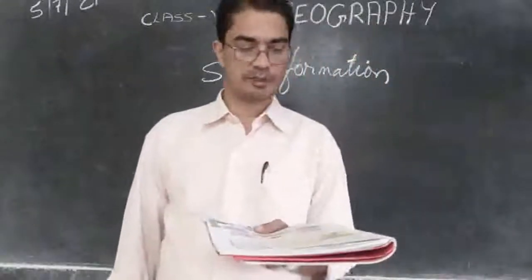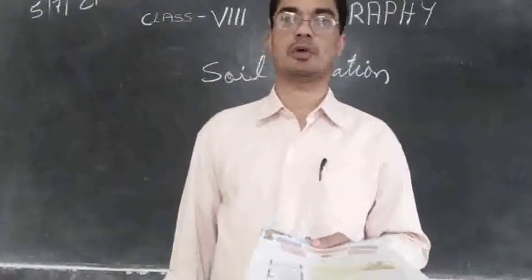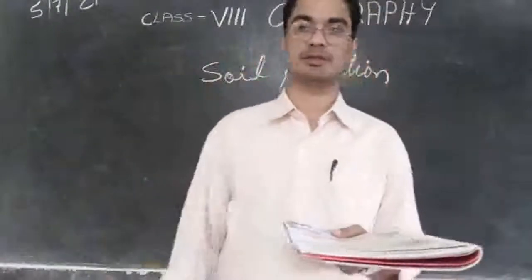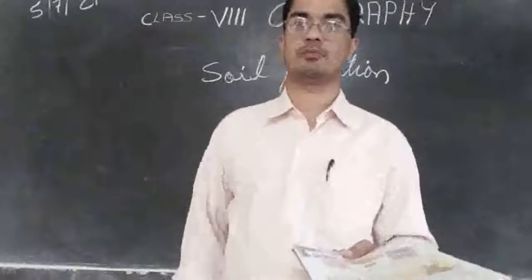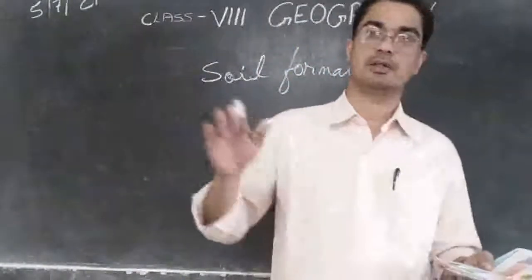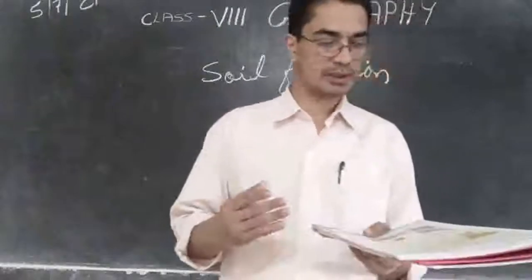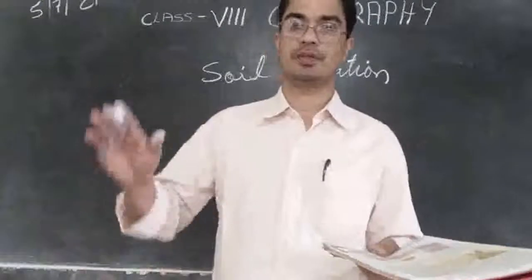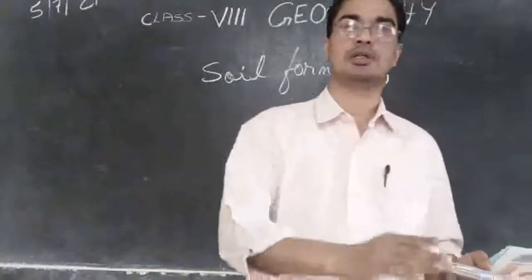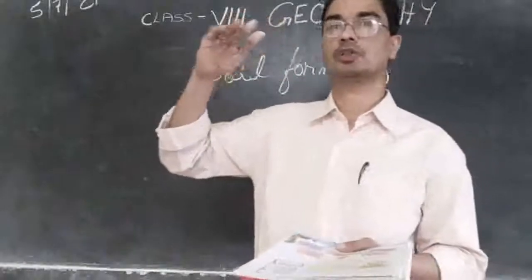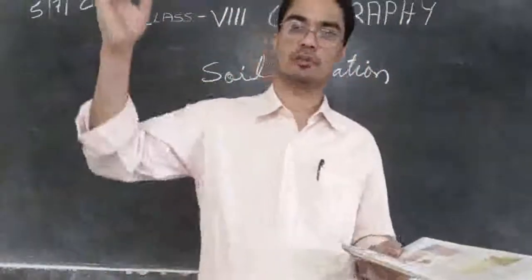Altitude and slope determine accumulation of soil. So the altitude, the height of the place, and the slope, how sloping it is. Is it a hilly region or valley or sloping down? All these will depend on how this soil is accumulated. If it is a sloping land, then below the soil will be accumulated. If it is a highland or hill land, then the top soil cannot stay, it will be coming down.